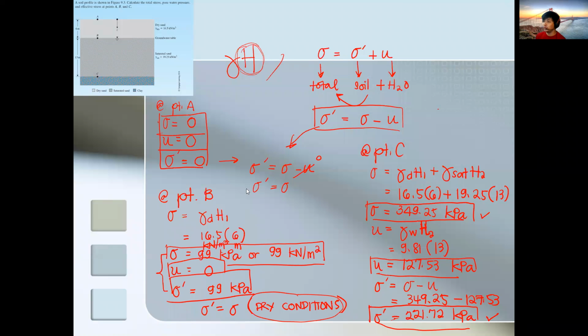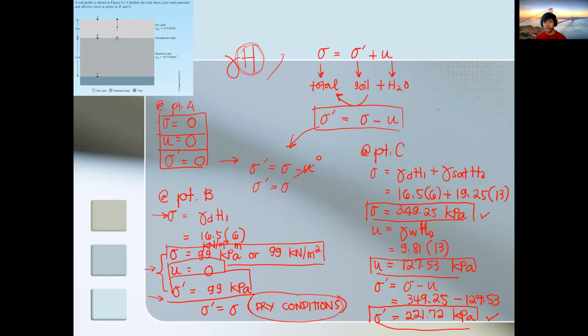Now, about the format, I always try to write it in this manner. First is the total stress, then next your pore water pressure, then lastly the effective stress.